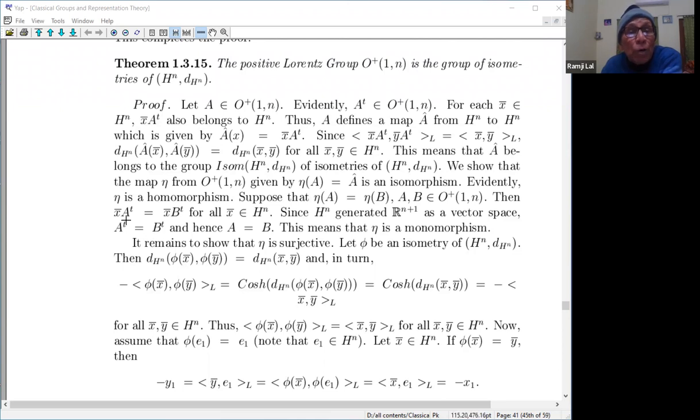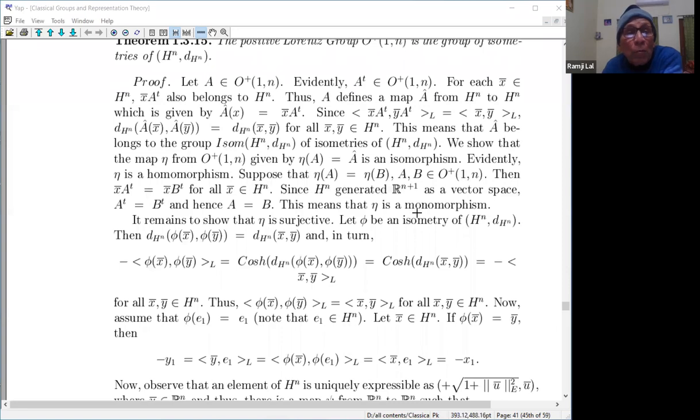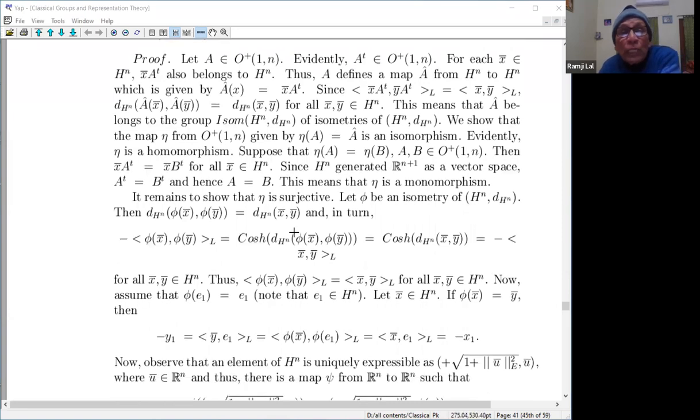So these are the transformations. This is the multiplication by x bar, though it was defined on Hn. x bar goes to x bar A transpose for x bar belonging to it. This we can extend to the whole of R^(n+1), and that we denote by A transpose. That is the matrix A transpose indeed, and hence A transpose is equal to B transpose, and therefore A is equal to B. So this means that eta is a monomorphism. It's a homomorphism. So it remains to show that eta is surjective.